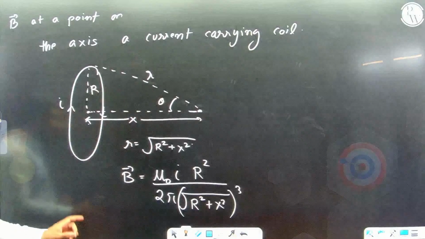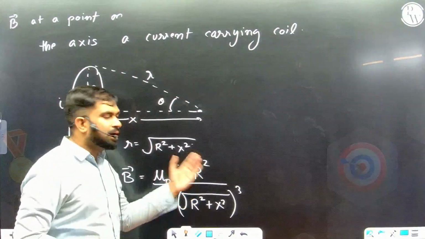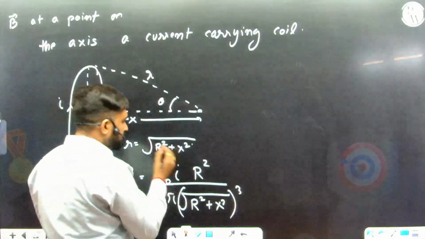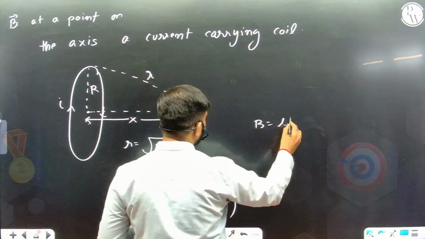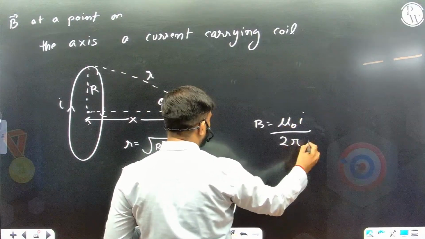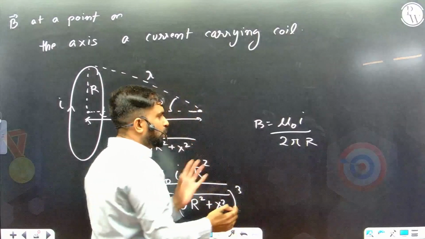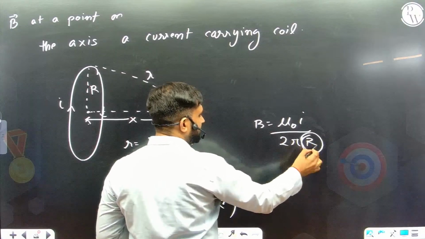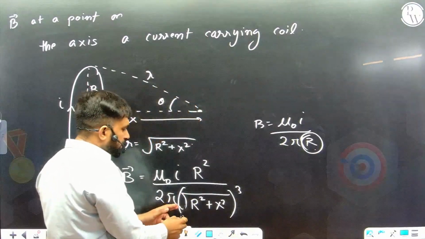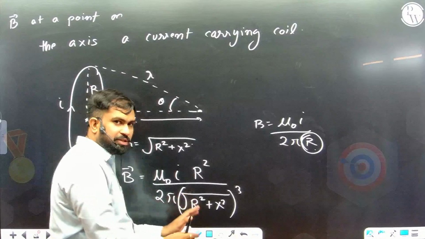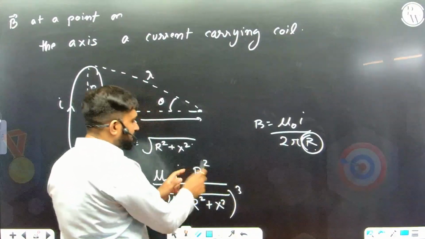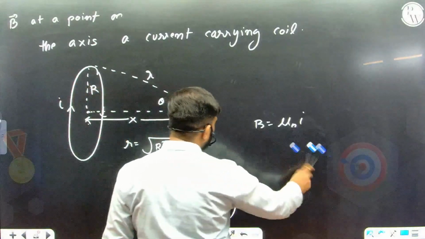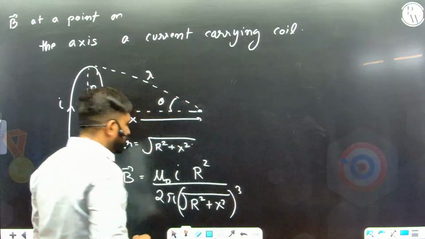Get it? Always remember, if you forget whether it is r square in the numerator or whether it is cube or not, just remember the dimensions. The dimensions of magnetic field should be like mu naught I by 2 pi r, or 2 pi d, or just 2r, anything like this. So mu naught I is fine. In the denominator I should get a dimension of r. So if you see, this is under root of r square, that means it will just give me r, and then it is cube, and then the numerator is r square. So r square and cube cancel and only one r remains. This is how you should remember or quickly justify the formula which you remember.